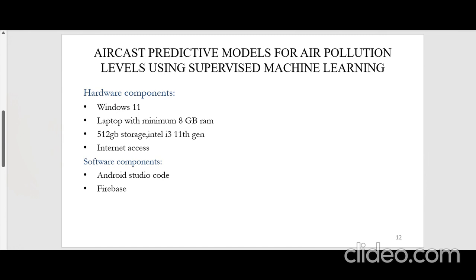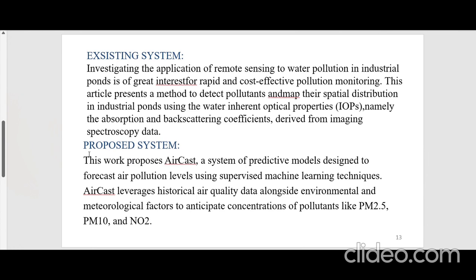Basically, we need an i3 11th gen to run the process smoothly without any problem. And the next one is the existing system and the proposed system. In the existing system, they do not provide us a machine learning model where it can easily predict the levels of the atmosphere through the inputs which are being provided. And the proposed system is basically an advanced model which can predict the particulate matter present in the atmosphere, from PM 2.5 up to PM 10.